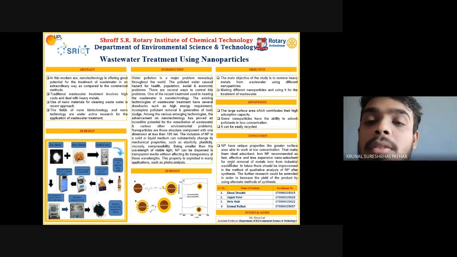Now, after the preparation of the nanoparticles, we performed an experiment using the prepared nanoparticles in wastewater. Here we use dye industry wastewater containing heavy metals like chromium and copper. From the experiment, we got a removal efficiency of about 35%. We conclude that the nanoparticles have good adsorption capacity, and by increasing the amount of nanoparticles, we can get more removal efficiency of heavy metals. And we are trying to increase the efficiency by conducting more experiments.